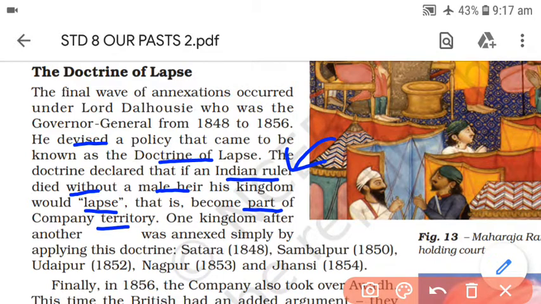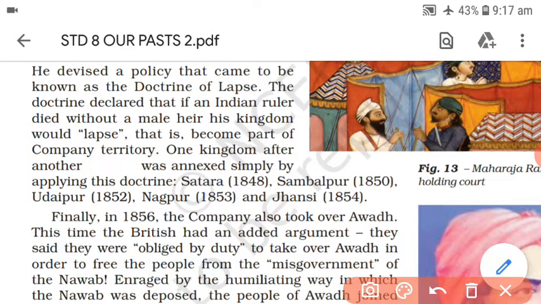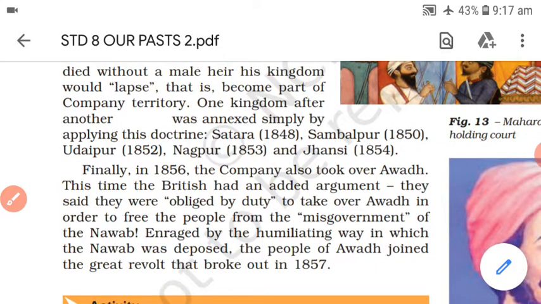Means in this way also the company started establishing power over different territories. One kingdom after another was annexed simply by applying this doctrine. Because of this doctrine a number of kingdoms were annexed. Among them we have Satara, Sambalpur, Udaipur, Nagpur and Jhansi, from 1848 to 1854. So these years are again important. You have to learn these years also while explaining the doctrine of lapse.